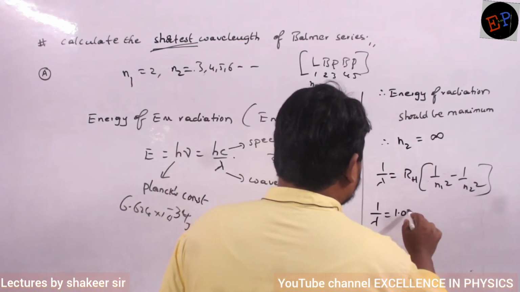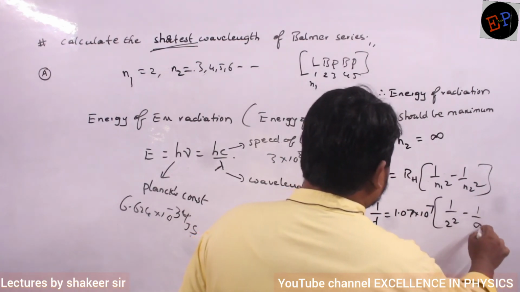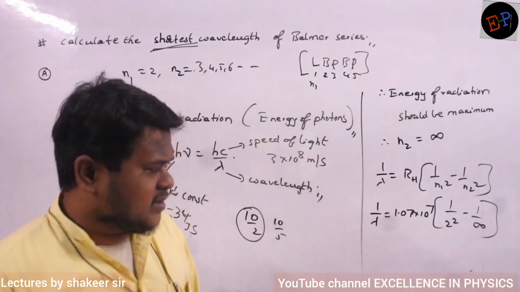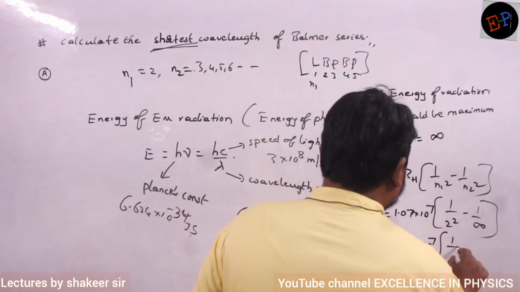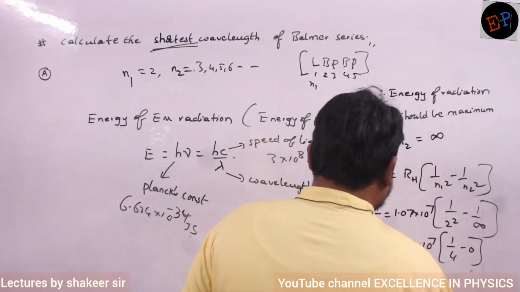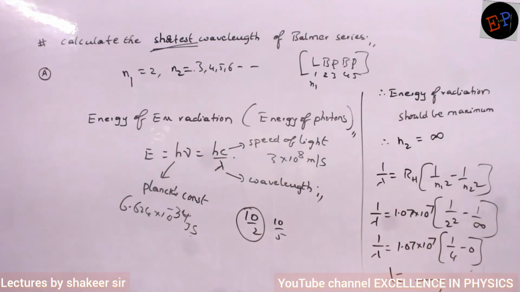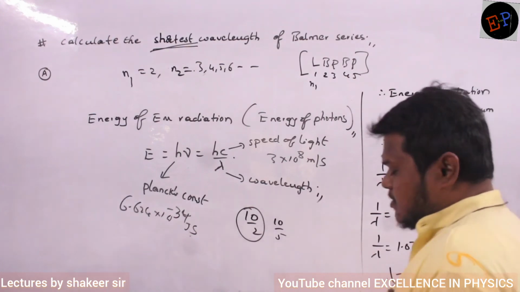So 1 by lambda is equal to 1.07 into 10 power 7 multiplied by 1 by 2 square minus 1 by infinity, the Balmer series. Are you able to understand? 1 by infinity is 0. So 1 by lambda is equal to 1.07 into 10 power 7 multiplied by 1 by 4 minus 0. So calculate the lambda value. That is our answer. Understood now? That's it. So the answer is 3646 angstrom.